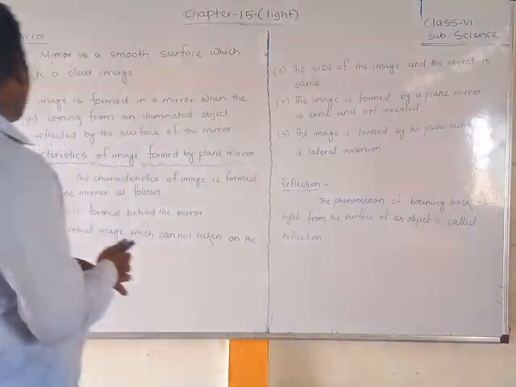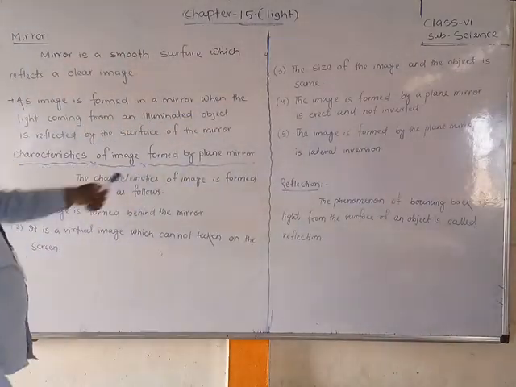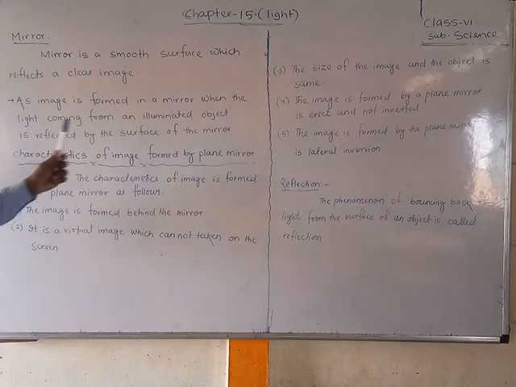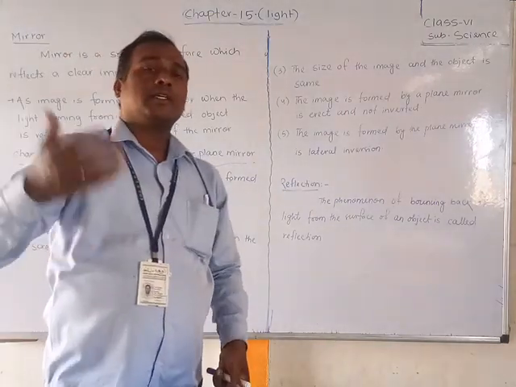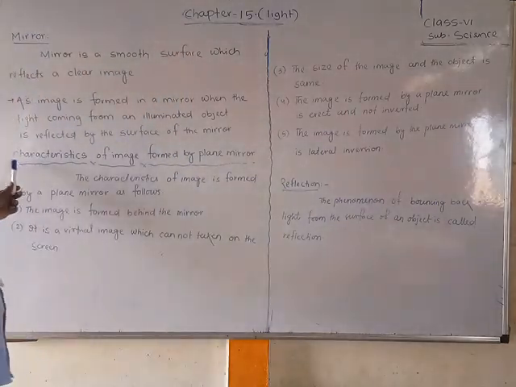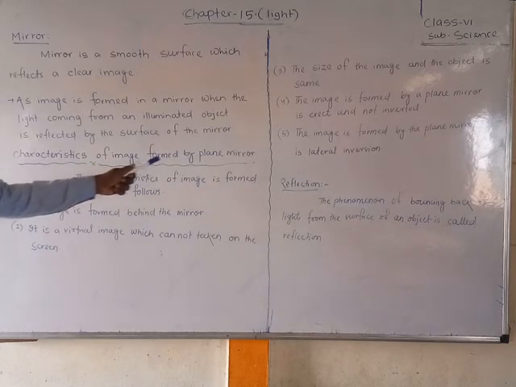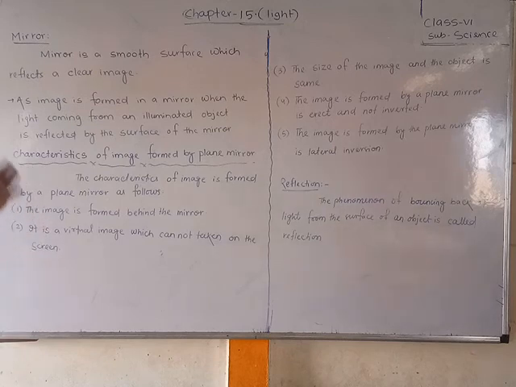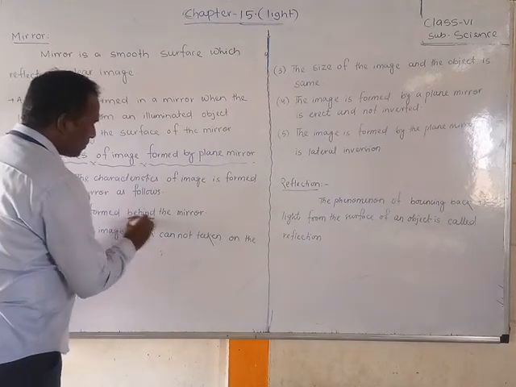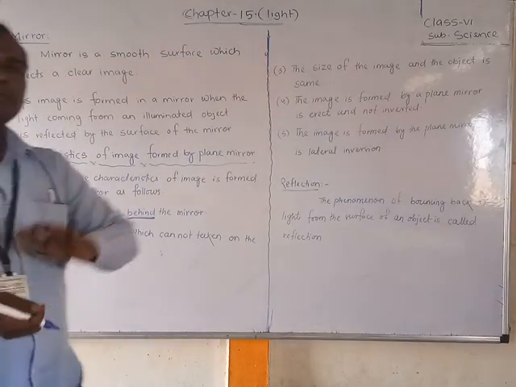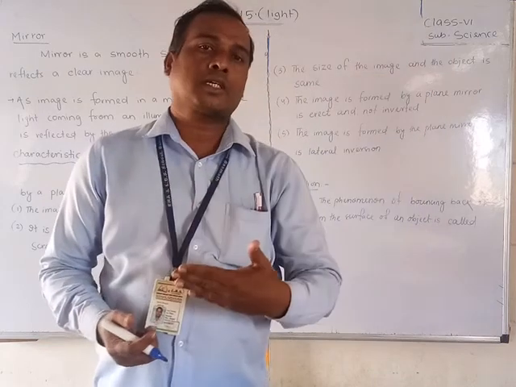The image is formed in a mirror when the light coming from an illuminated object is reflected by the surface of the mirror. When light falls and is reflected from the plane mirror, an image forms. Now we are going to discuss the characteristics of the image formed by the plane mirror. I have already written five characteristics. You can remember them and realize them. The characteristics of the image formed by a plane mirror are as follows. First characteristic: the image is formed behind the mirror. What does that mean? Behind the mirror. Okay?